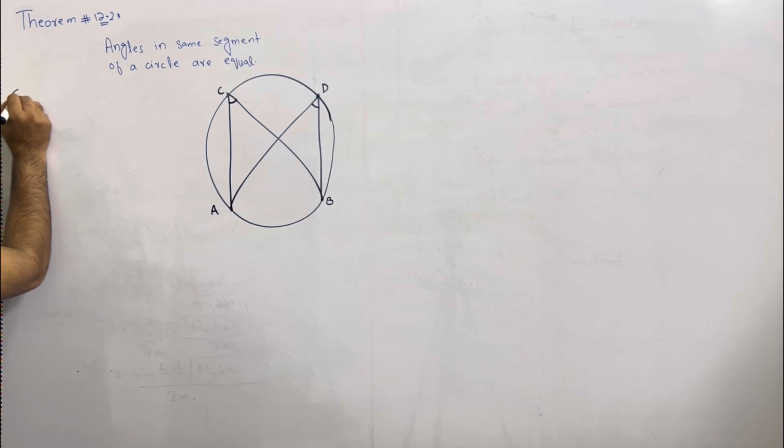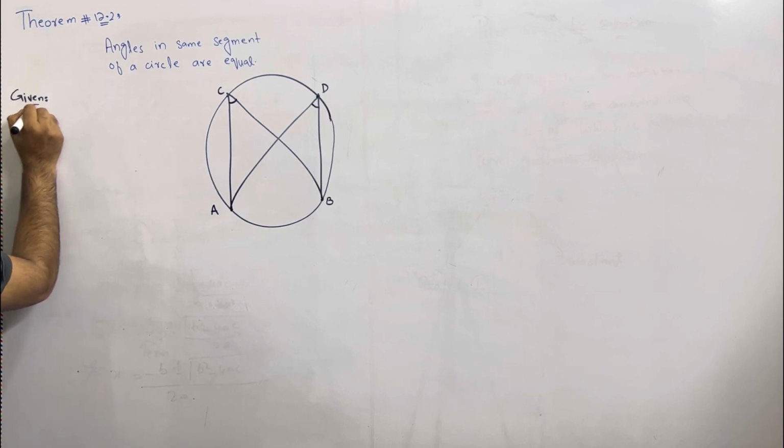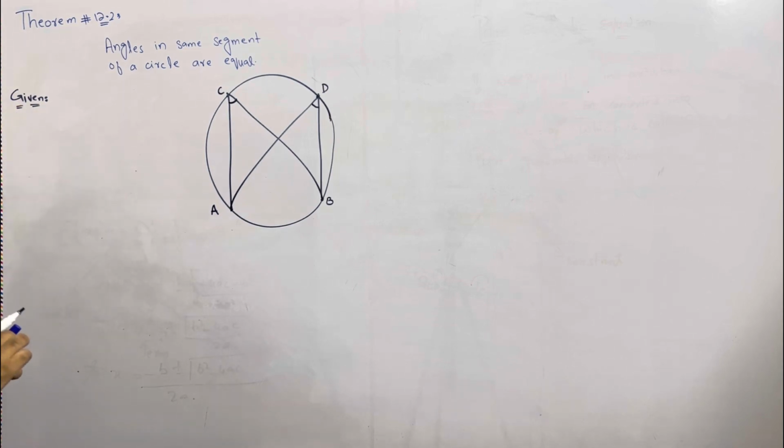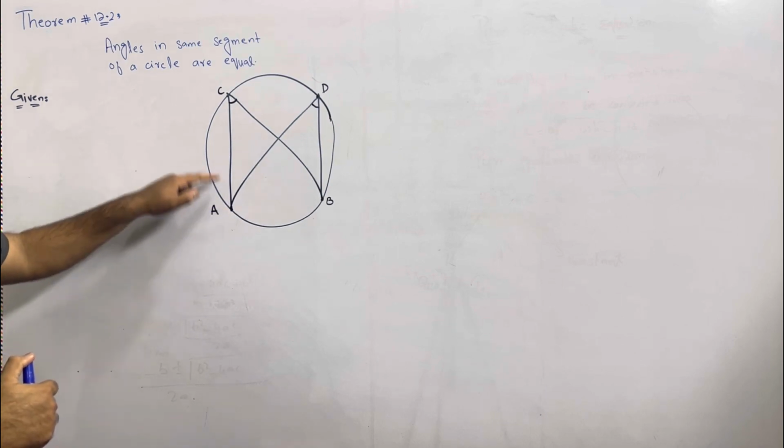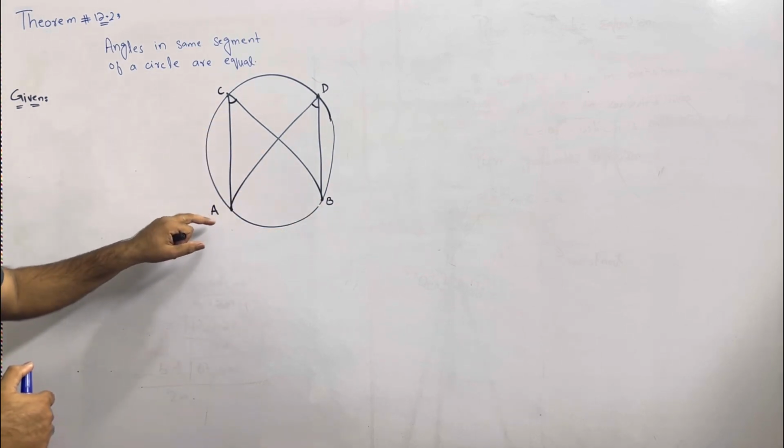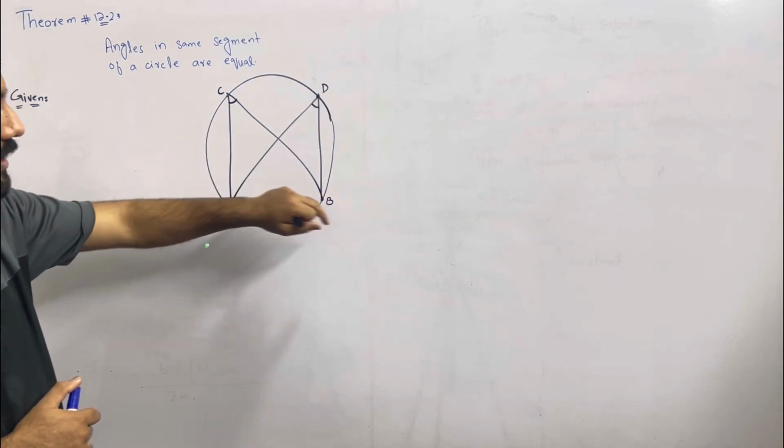सो फर्स्ट ऑफ ऑल थ्योरम में जैसा कि आपको मालूम है कि हम लिखते हैं कि हमें स्टेटमेंट में गिवन क्या है। वी आर गिवन दैट angles in the same segment of a circle are equal. This is we have to prove. What are the angles? Angle ACB and the second angle is angle ADB.